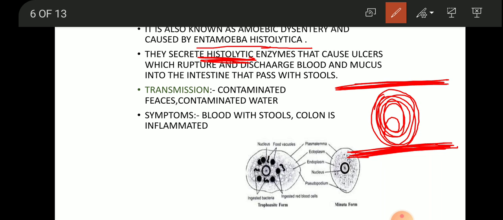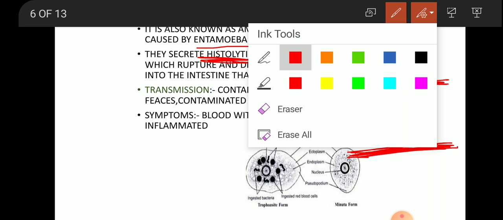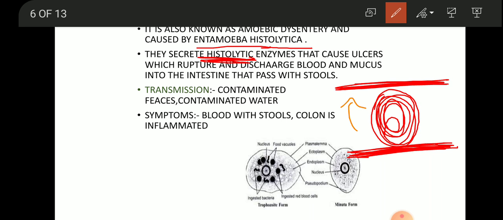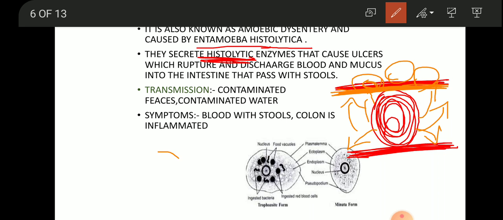What does it do here? It releases some harmful enzymes. When these enzymes come into contact with the wall of the large intestine, they cause ulcers. When these ulcers burst, they release blood. The large intestine ends at the anus, so from the anus they are discharged via stool. Stool means the fecal matter.